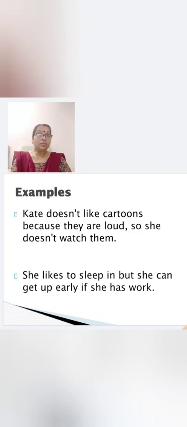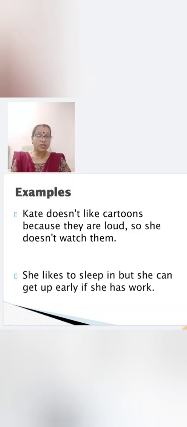She likes to sleep in, but she can get up early if she has work. So what have you seen here? She likes to sleep in, but she can get up early. Here two independent clauses are joined by but.